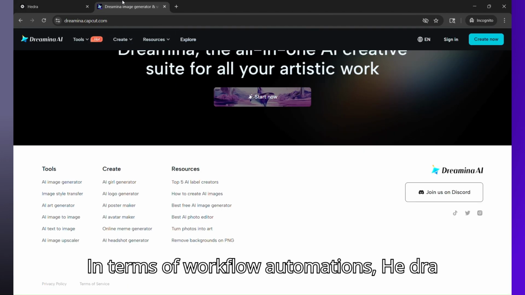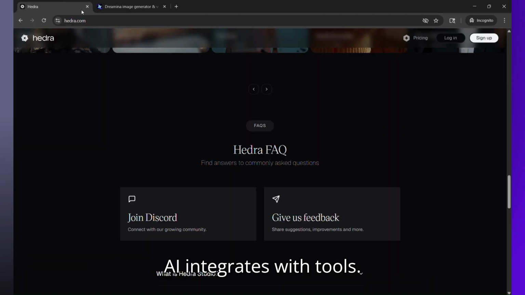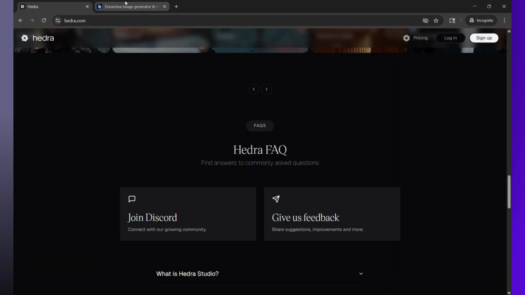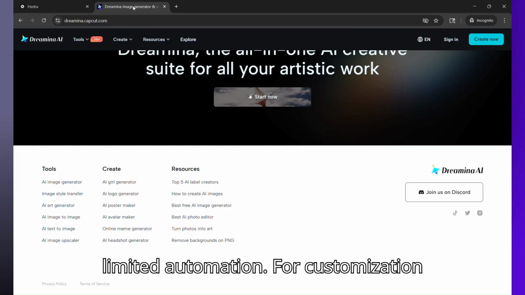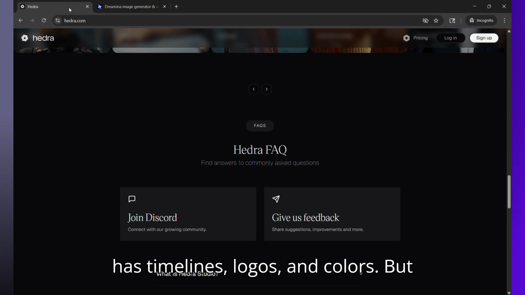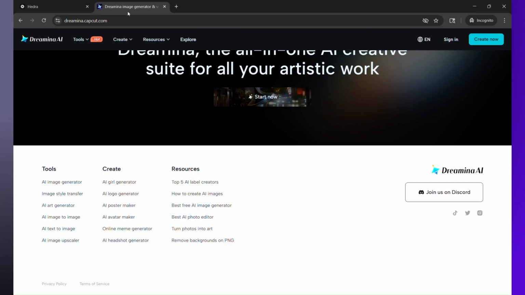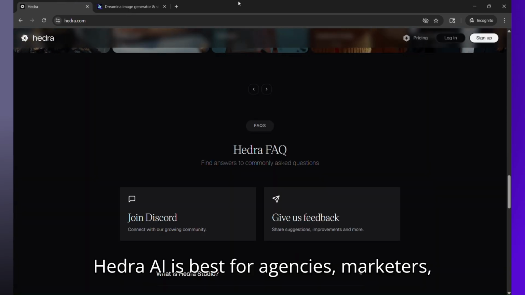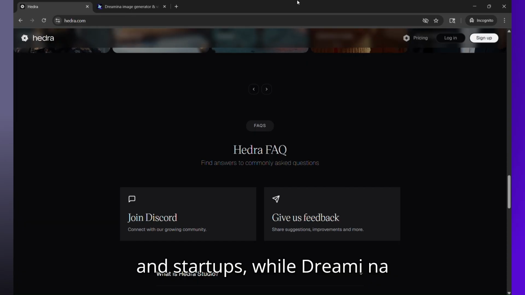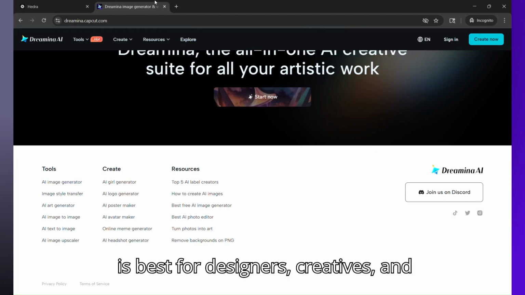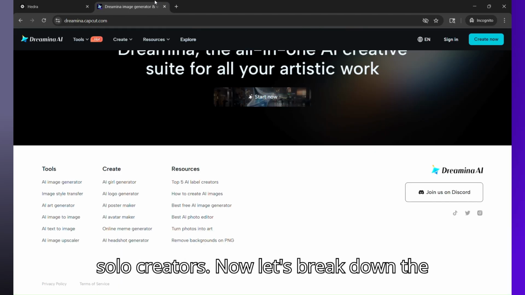In terms of workflow automations, Hedra AI integrates with tools. However, Dreamina AI has limited automation. For customization options, Hedra has timelines, logos, and colors, but Dreamina AI is style-based with less control. Hedra AI is best for agencies, marketers, and startups, while Dreamina is best for designers, creatives, and solo creators.